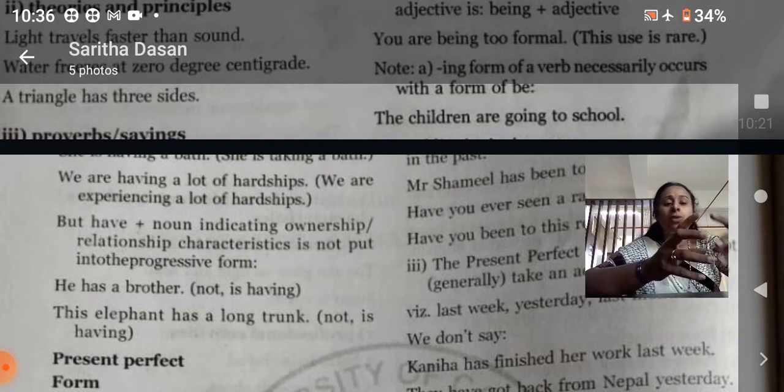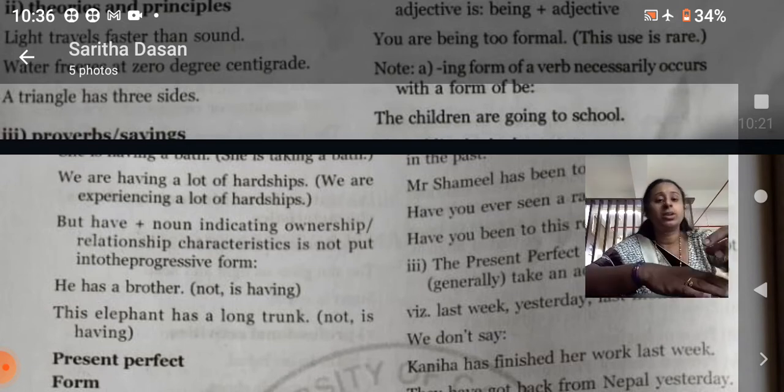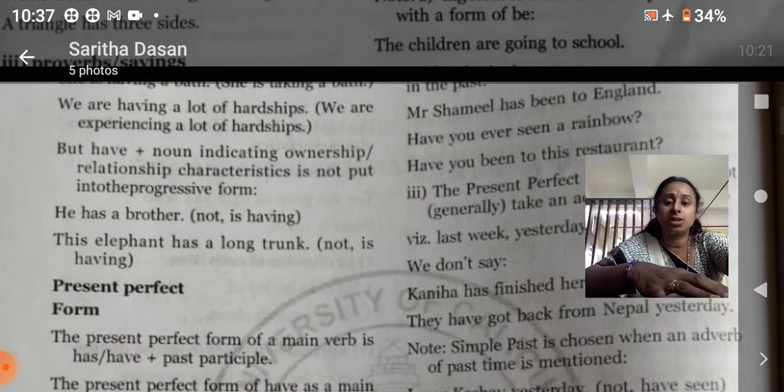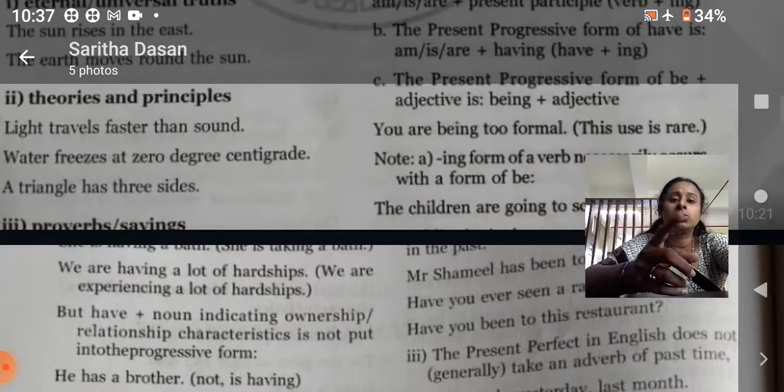Okay, that's what you have to look at. When we use have plus noun indicating the ownership or relationship or characteristics, we should not put it in progressive form. That means we should not add any progressive form. Okay, he has a brother, it's not is having. This elephant has a long trunk. Okay, are you clear? These are the exceptional rules which I have given here.